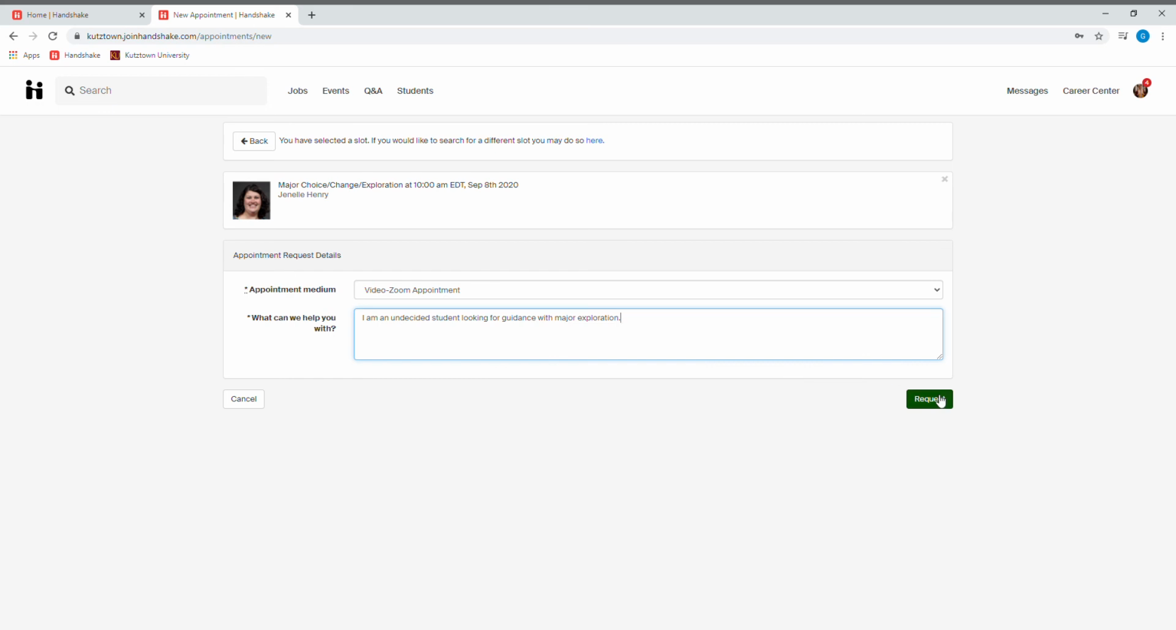If you selected Zoom appointment, then you will receive a Zoom link from our office on the day of your appointment. If you selected a phone appointment, then our office will use the phone number associated with your Handshake account to call you for your appointment.